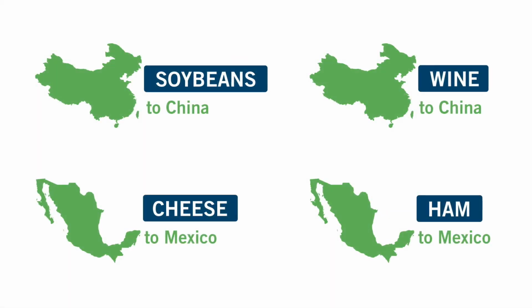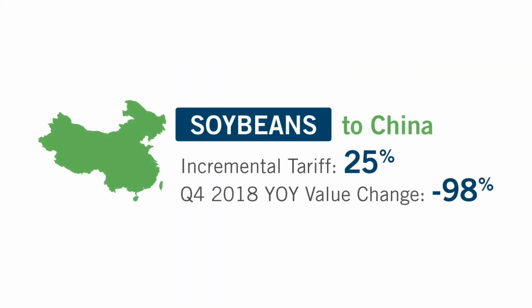To illustrate, we'll discuss 4 of our commodity export examples across U.S. agriculture: soybeans to China, cheese to Mexico, wine to China, and pork to Mexico. For U.S. soybeans, China imposed a 25% tariff on the U.S., but shipments fell 98% in the 4th quarter. China virtually replaced U.S. soybeans with imports from South America, indicating stronger bargaining power for China over the U.S.